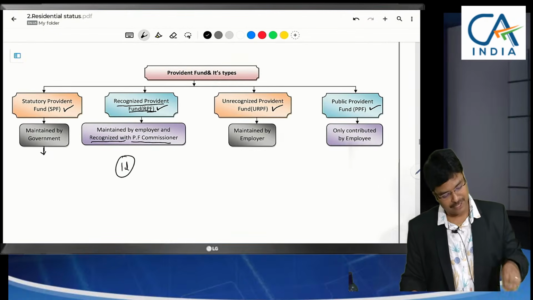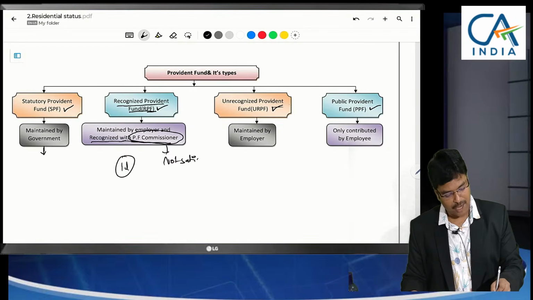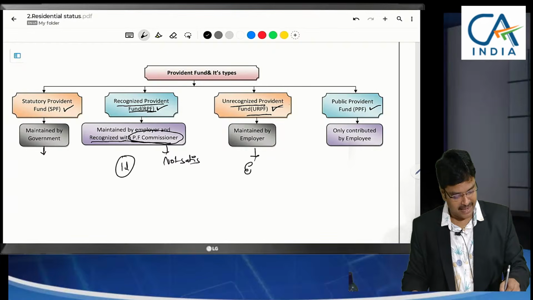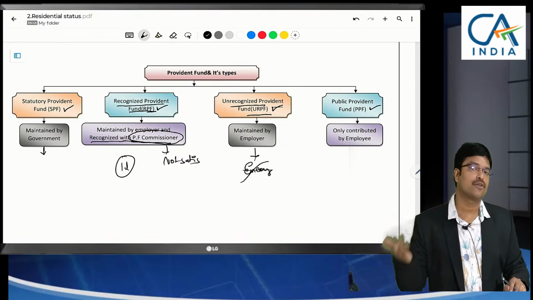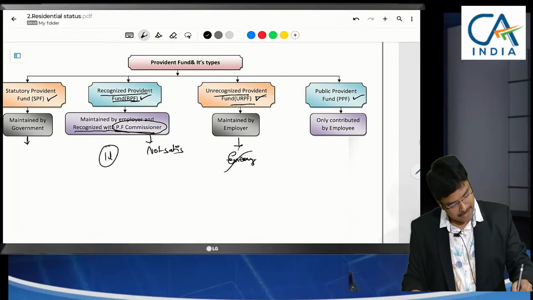Now coming to the next one, unrecognized Provident Fund. If the conditions given by the Provident Fund Commissioner are not satisfied, then automatically it becomes an unrecognized Provident Fund. Sir, shall we encourage this unrecognized Provident Fund? No. That's why contributions cannot be claimed as deduction. Interest accrued also will be taxable. We'll discuss that next.